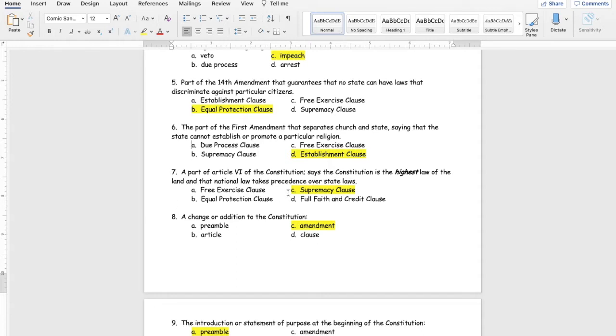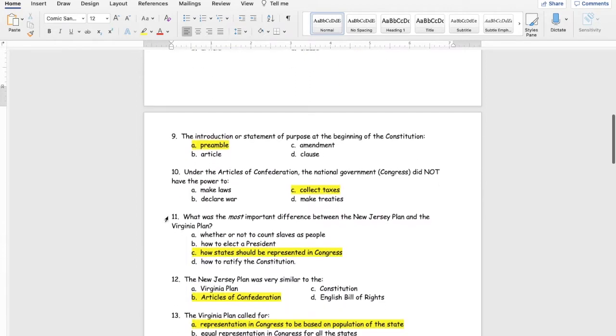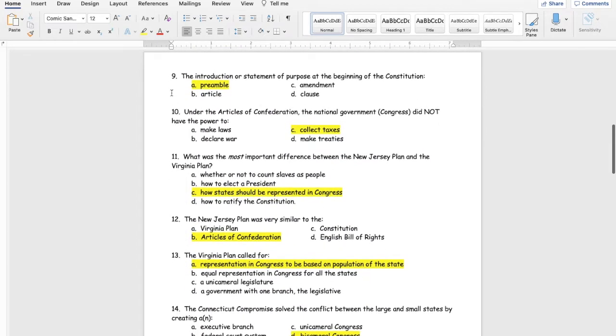That's the Supremacy Clause. 8, we should all know from vocab, a change or addition to the Constitution, that is an amendment. Number 9, the introduction or statement of purpose at the beginning of the Constitution, we call that the preamble. Number 10, under the Articles of Confederation, the national government did not have the power to collect taxes.